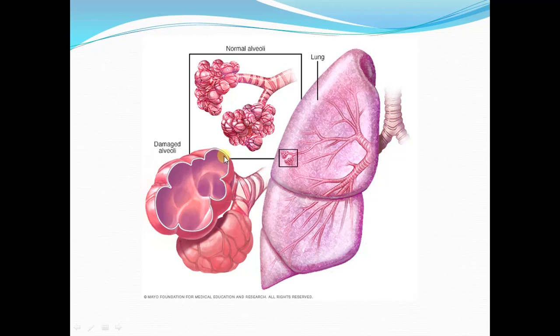Because individual walls of each alveolus are dissolved, the total surface area of the respiratory membrane decreases, and this will interfere with the gas exchange process.